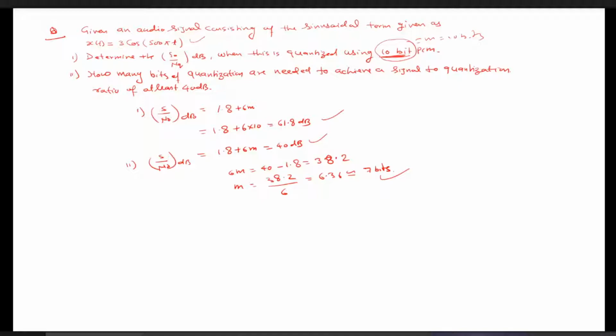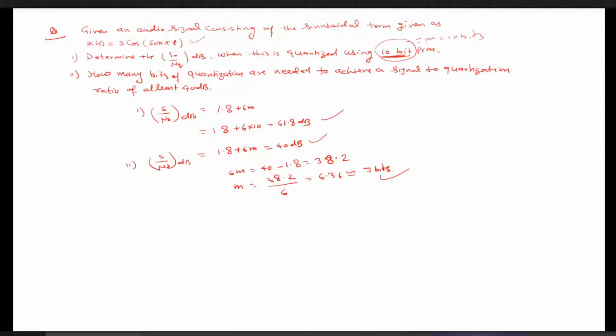Now, the second block is the quantization. We have seen that quantization is of two types: uniform quantization and non-uniform quantization. Again, uniform quantization is divided into mid-tread and mid-rise types, and we have studied all these, and also the non-uniform quantization. And then the last topic written in your syllabus is the analysis of the noise in the PCM system. That also we have studied. For that, we have calculated the quantization noise, we have calculated the signal to noise ratio, and in fact, we have solved numerical problems based on those.